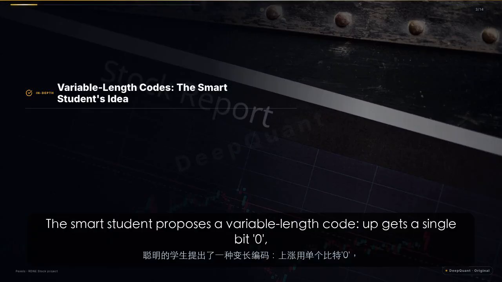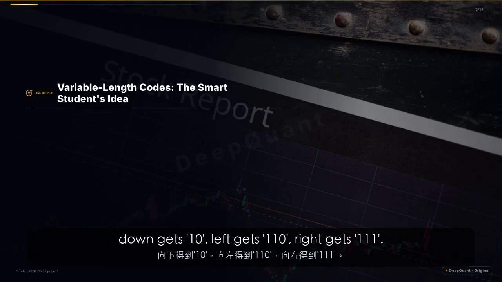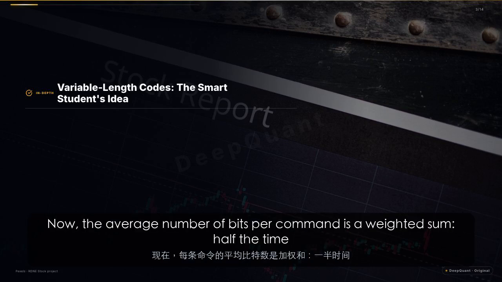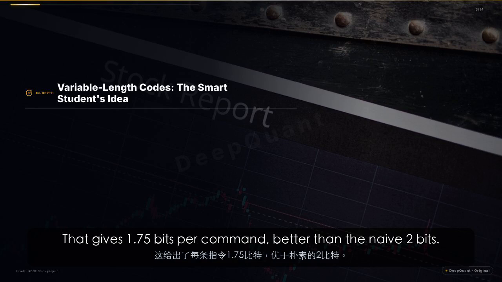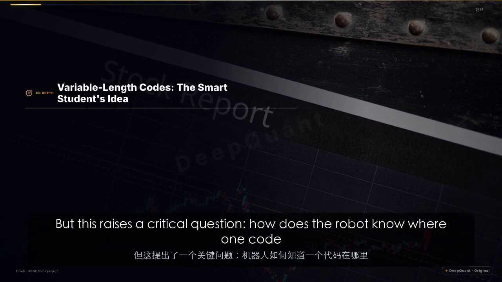The smart student proposes a variable length code: up gets a single bit, 0, down gets 10, left gets 110, right gets 111. Now, the average number of bits per command is a weighted sum: half the time we use 1 bit, a quarter use 2 bits, and an eighth each use 3 bits. That gives 1.75 bits per command, better than the naive 2 bits.